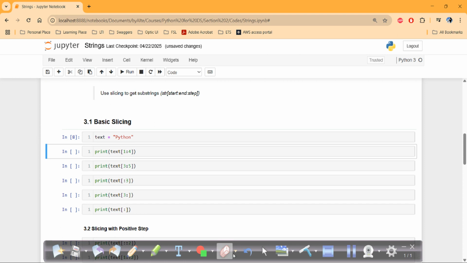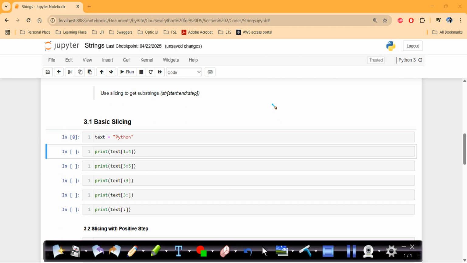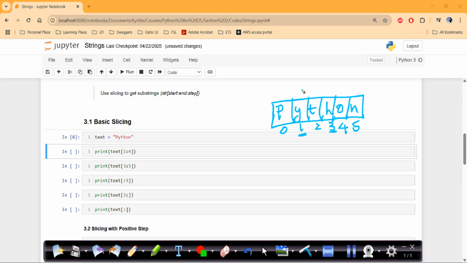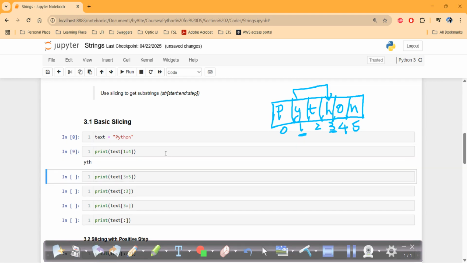Let me draw this diagram here again. Python, how many characters? 1, 2, 3, 4, 5, 6. I'll also write the index. It will start from 1, which means it will start from here, and 4 is the end. What is the previous index to 4? 3, right? So this sequence will be printed, YTH. Let me run this and we can see YTH.